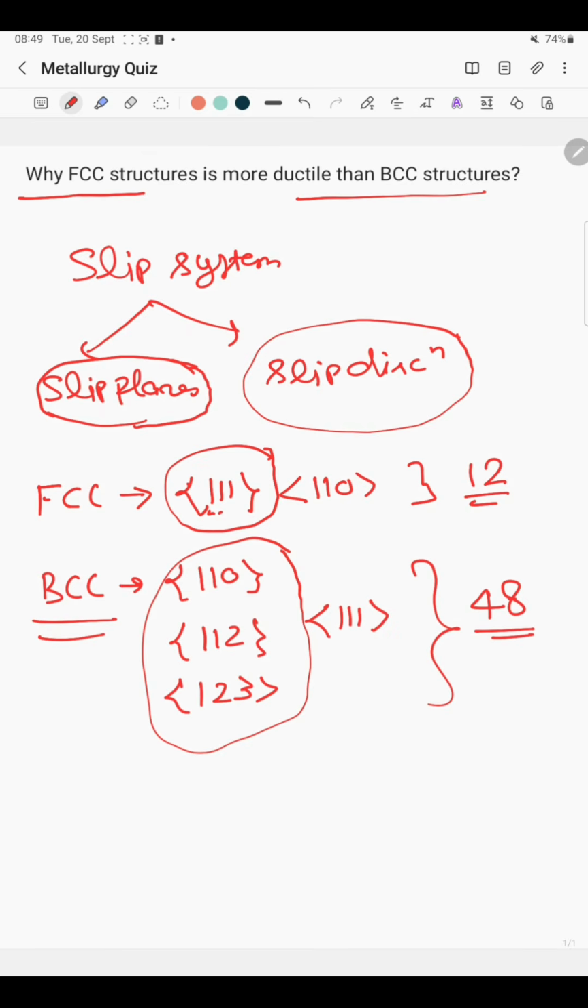So this is the main reason why FCC structure is more ductile than BCC. In FCC structure the planes are close packed, while in BCC the planes are not close packed.